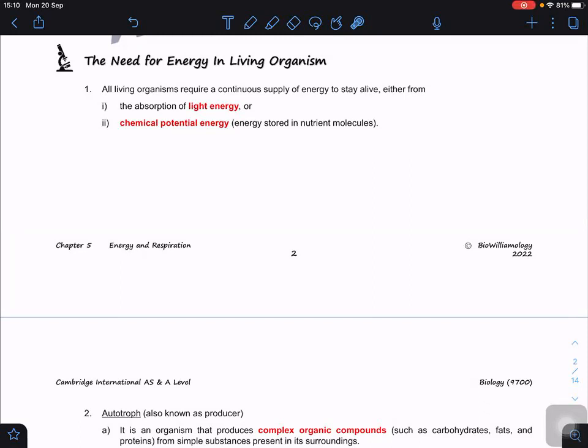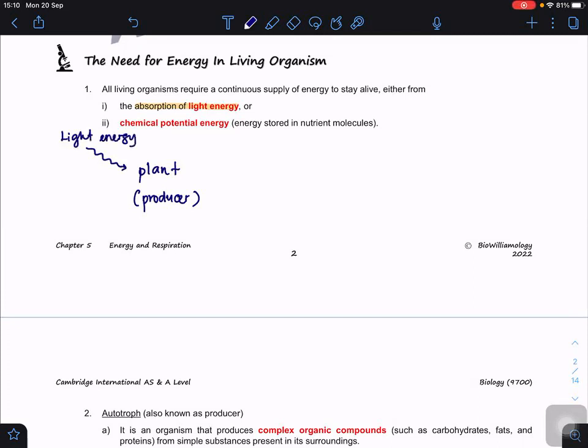From plants, right? Because the plant is the one that carries out photosynthesis, so the input of energy always comes from the absorption of light energy by plants. So therefore, we always put the plants as the primary, as our producer. Correct? So there's input of energy, which is the light energy.